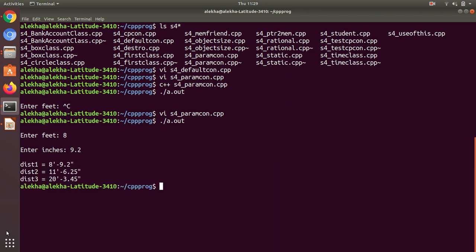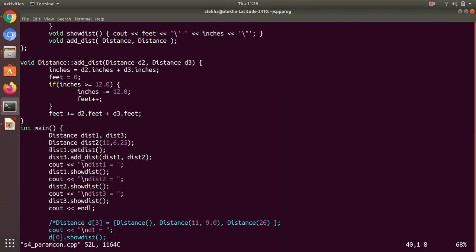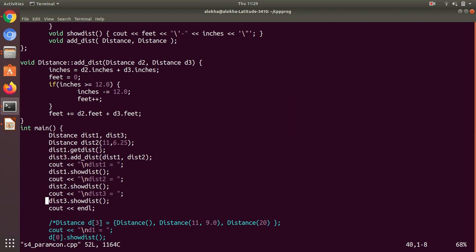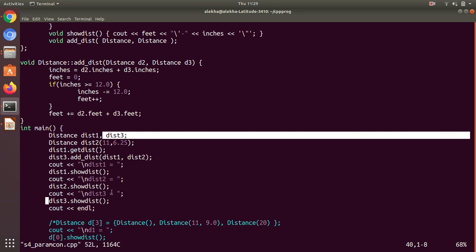Okay, so distance 1 is, because initially the distance 1 object is created but initialized to value 0 0, but I have invoked the function distance 1 get distance to initialize the value, just after the creation of distance 2. So it will initialize the value. So distance 1 is updated after the initialized value of 0 0. Distance 3 remains the same. I think for distance 3 we have not called anything. Yes, not called the distance 3 value.